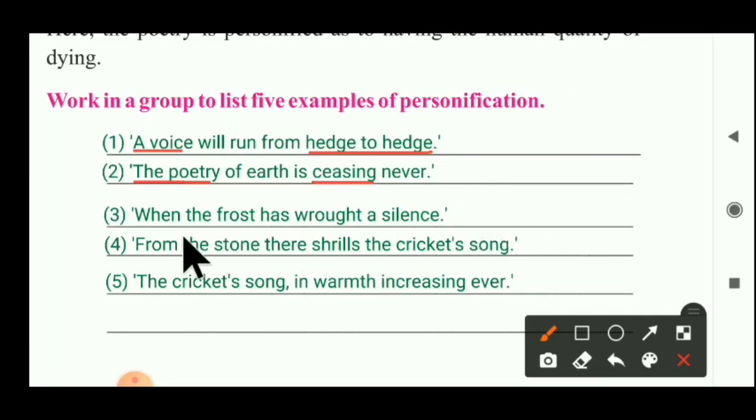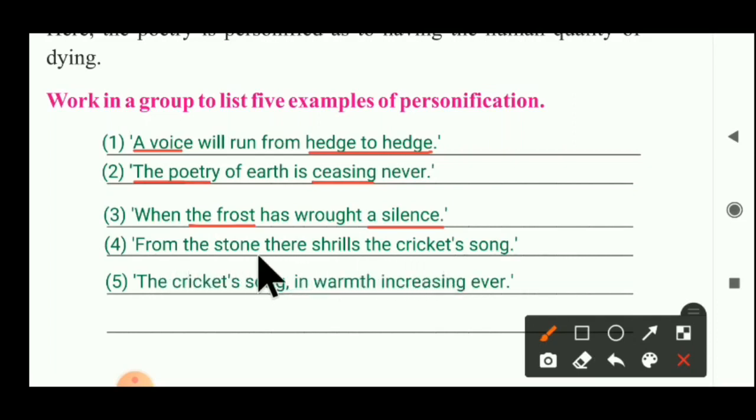The third one: when the frost has brought a silence. Here the frost, a non-living thing, is compared with the silence of a human being. The fourth one: from the stone there shrills the cricket's song.